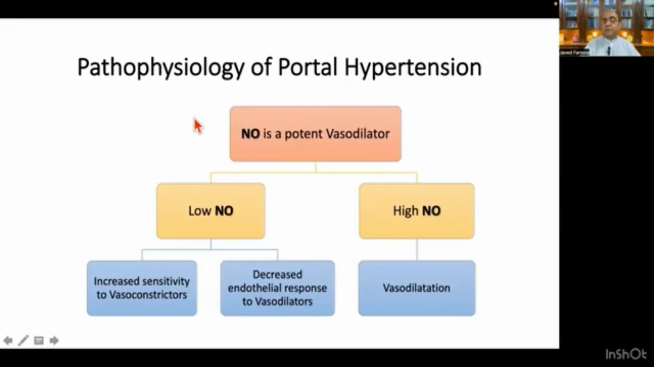There is another chemical role, that of nitric oxide, in portal hypertension, and we know that nitric oxide is the most potent vasodilator. When there is high nitric oxide, there will be vasodilatation, and when the concentration is less than normal, there will be increased sensitivity to vasoconstriction and decreased endothelial response to vasodilators. So I repeat again, when the nitric oxide concentration is higher than normal, there will be vasodilatation, and when it is low, there will be increased sensitivity to vasoconstrictors and decreased endothelial response to vasodilators.